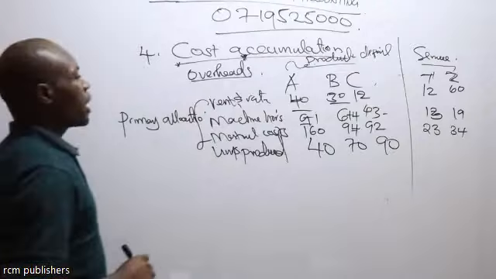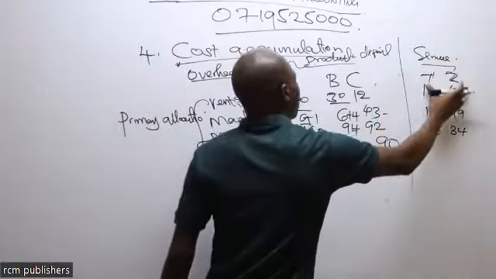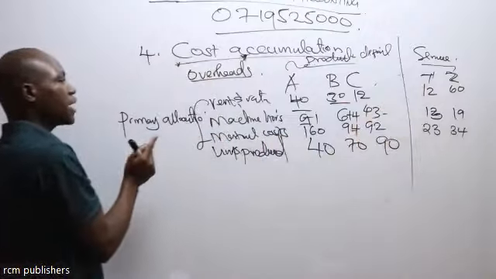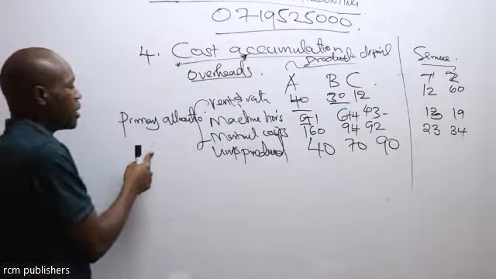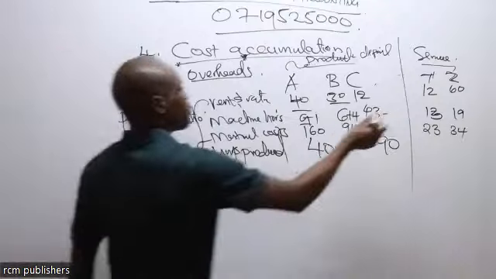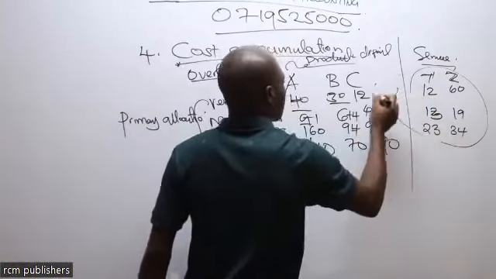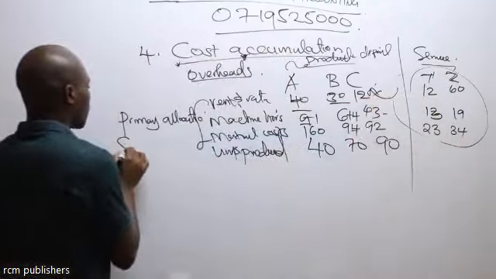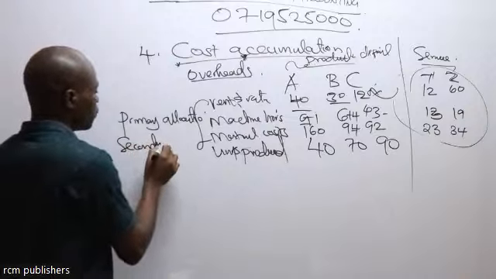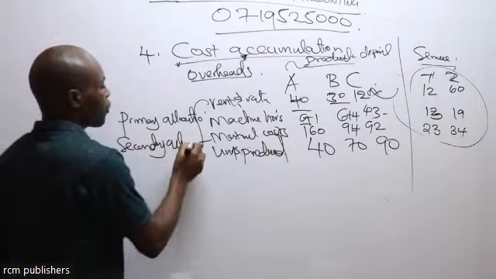And then we are now going to take whatever is in the service department to distribute them back to the production department. And that is now what we call, when we transfer these ones here to the production departments, secondary allocation.